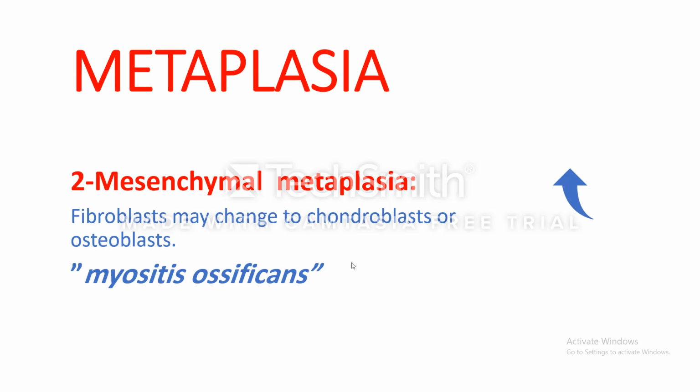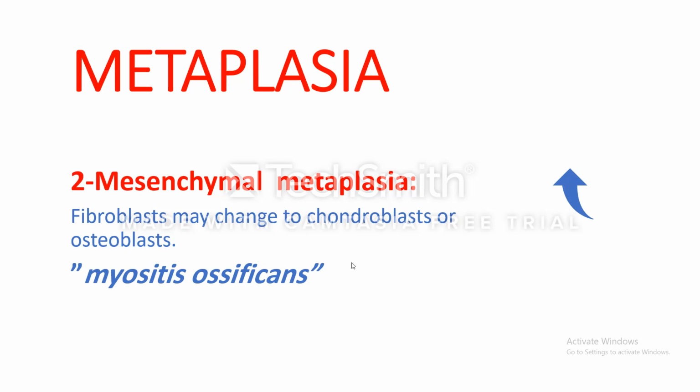And this usually occurs due to injury, cell injury, or maybe in tumors. And you will hear about myositis ossificans. Myositis ossificans is sometimes mentioned as a type of mesenchymal metaplasia.